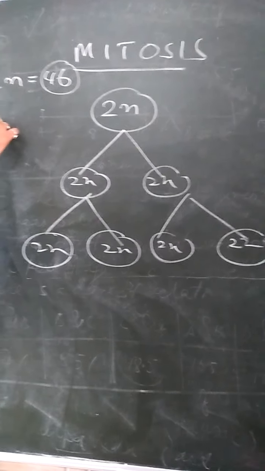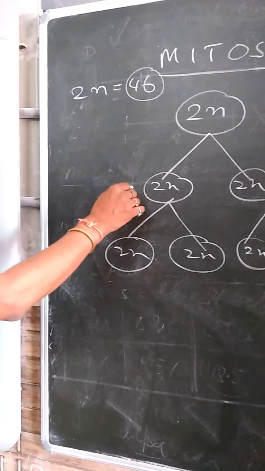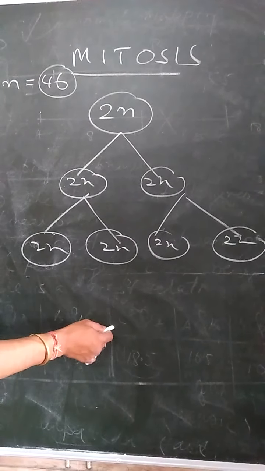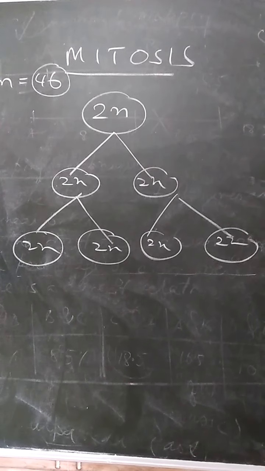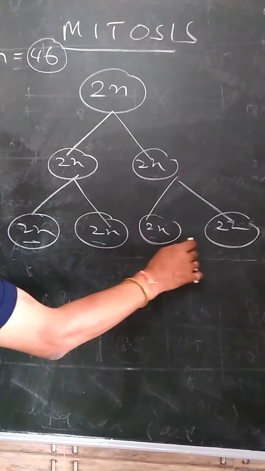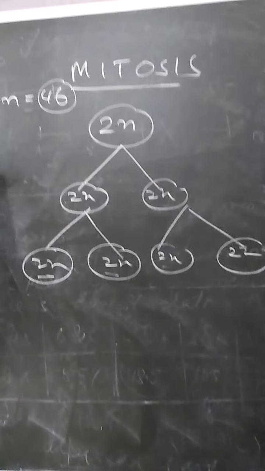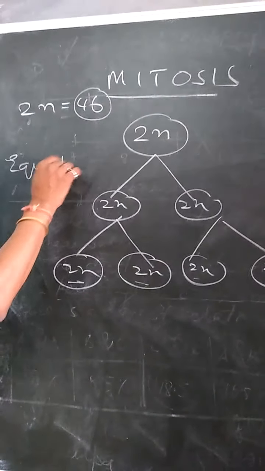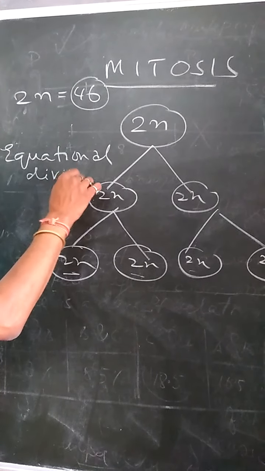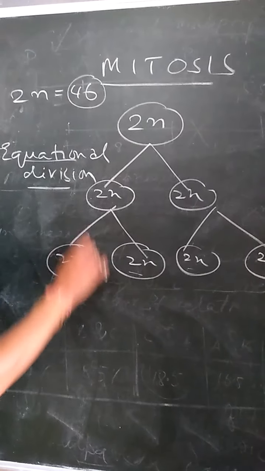So, if it starts with 46 chromosomes, at first there will be two cells of 46, then you have 4 cells, then 8 cells, like this. It will go on and continue in the process but the chromosome number remains same. So that's why we call mitosis an equational division. That means the chromosome number remains same.